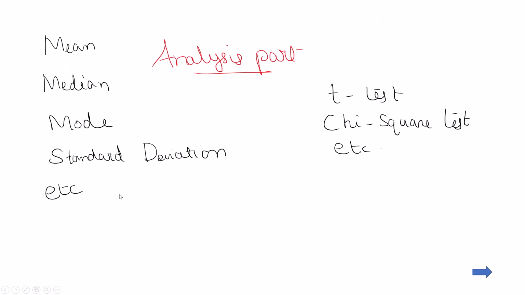Another one is analysis. After arranging and organizing the data, we have to find some mathematical calculations, like mean, median, mode, standard deviation, etc. We can see these in future videos. And t-test, chi-square test, etc. So many different types of tests are there. These parts are different from the earlier two. There are different values in these calculations. So this is the analysis part. We are understanding the importance from the data. That is called the analysis part.